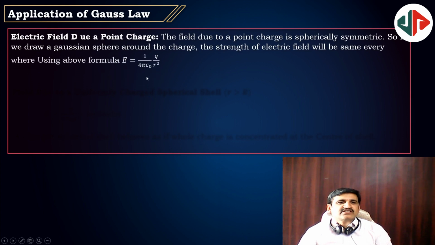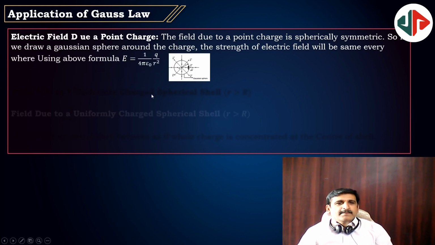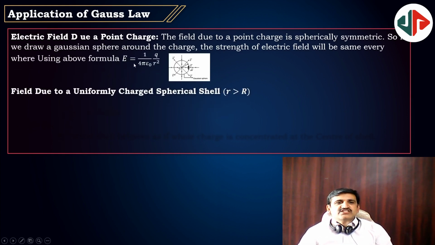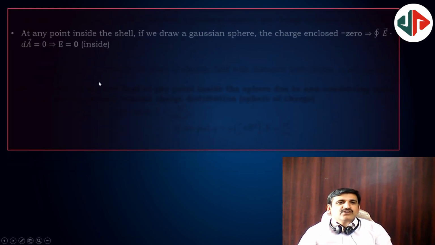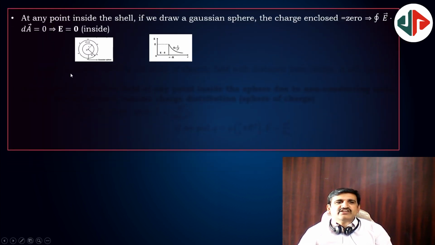Applications of Gauss law. For a sphere of charge, you can have r greater than R, that is an outside point. Outside point, q by 4 pi epsilon naught r square for a charged conducting sphere or a shell. So E is equal to q by 4 pi epsilon naught r square. On the surface, capital R square will come, and inside it will be 0. Inside field will be 0.